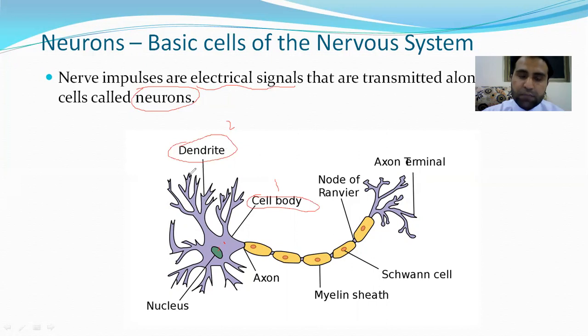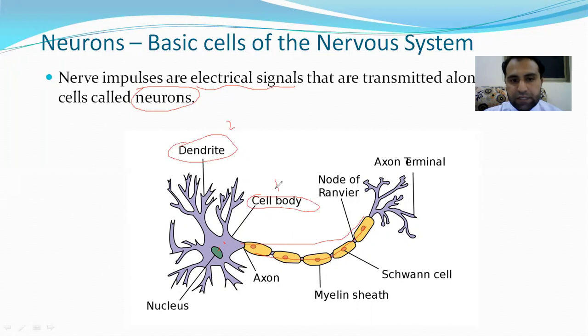So this projection is called dendrite. While a long projection from this cell body, longer than dendrite. Dendrites are many, like many projections, and shorter than axon. While this one is a long projection, that is called what? Axon.